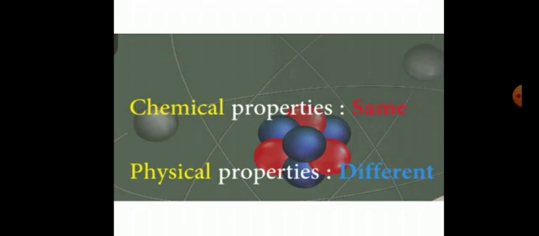Like carbon, sulfur and phosphorus also exhibit allotropy. Children, have you understood the concept of allotropy? Allotropy means the elements are existing in nature in more than one form. Their chemical properties are same, but their physical properties are different. Clear?